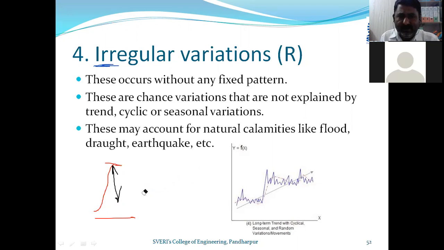In order to cope with whatever variation occurs in demand, take the example of flood. After a flood, there is a very significant effect as far as human life and the economy, everything is concerned. And again, the demand for certain things may go completely down, and the demand for certain things may go completely high, because the basic things are required at that time rather than the additional things.